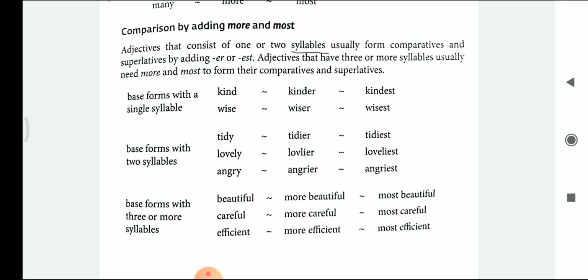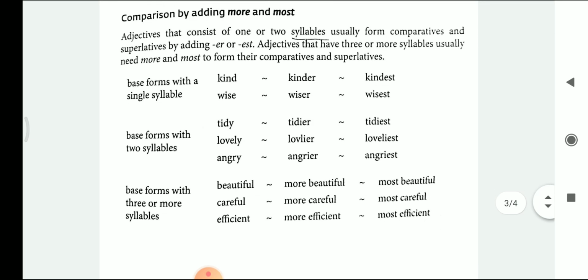So here, when we divide an adjective that consists of one or two syllables, that means the word which we can speak in one or two parts, they will be formed usually by adding er or est. But the adjectives that have three or more syllables usually need more and most to form their comparative and superlative. So here, if the adjective is divided into three or more than three parts, we will add more and most to form comparative and superlative forms. So let's see the example here.